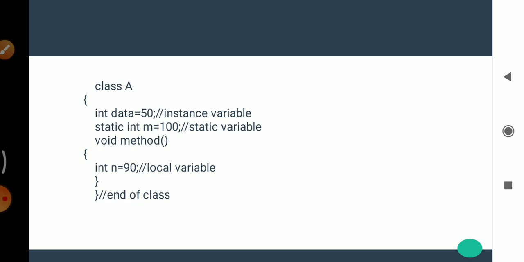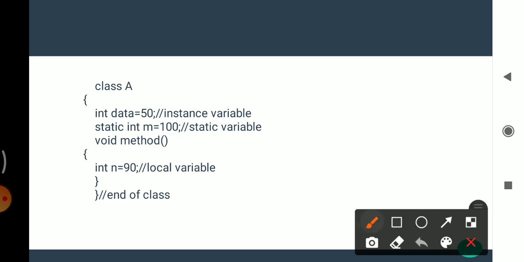Integer data equal to 50 is an instance variable, because it is a variable declared inside the class but outside the body of a method. So this is an instance variable. Then the second is static int m equal to 100. This is a static variable because it is a variable declared with the static keyword.